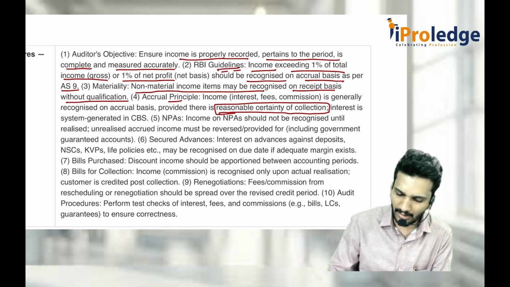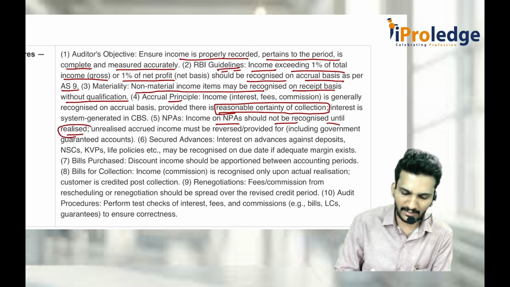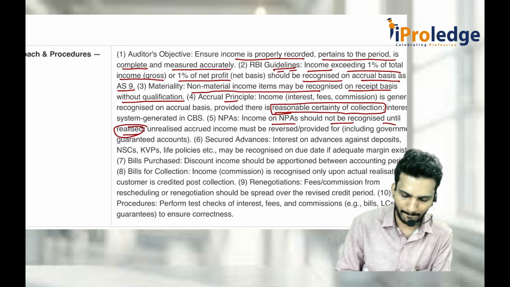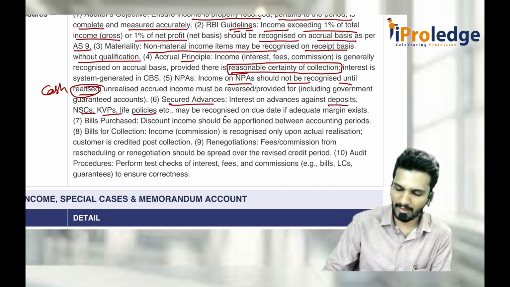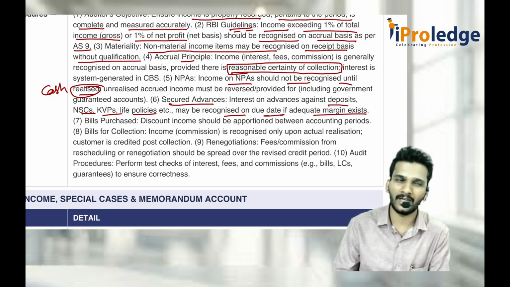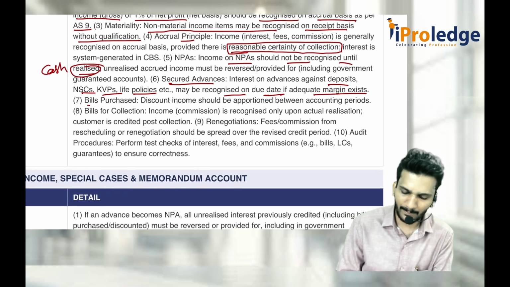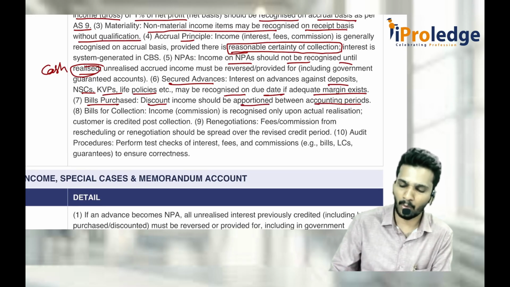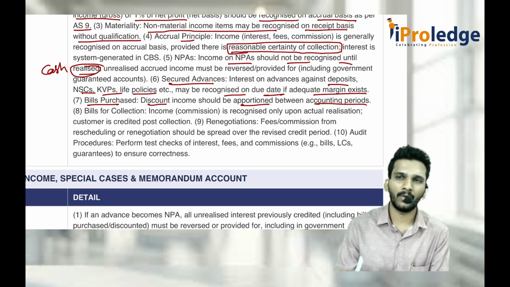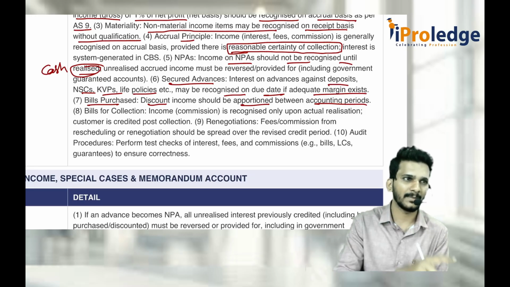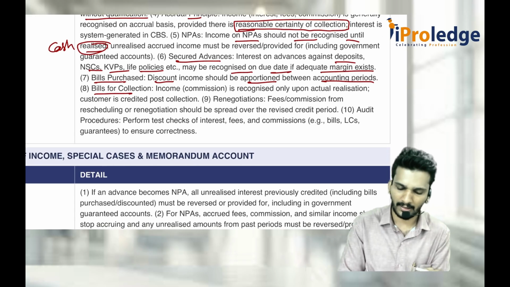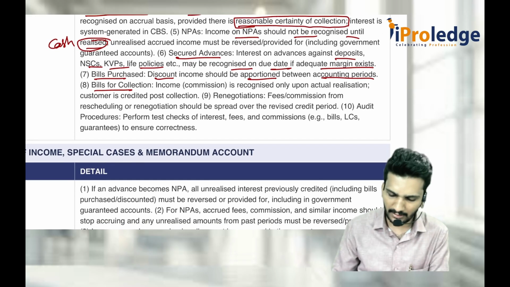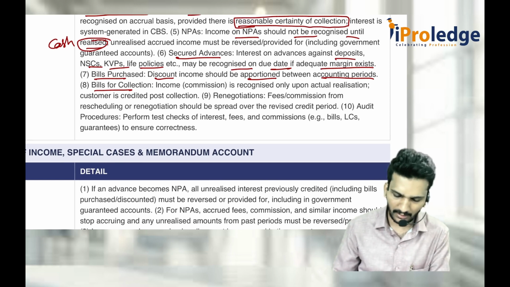Then what about NPA? Income on NPA should not be recognized until it is realized. That means cash basis. Then secured advances against deposits, KVP, etc. may be recognized on due date if adequate margin exists. You don't need to check whether money is received or not. Bills purchased, discount income should be appropriated between two accounting periods. Bills purchased means you might have got the discount, appropriate it between this year and next year. Bills for collection, as and when you receive, should be recognized throughout the period. Renegotiation, LOC, that's okay.